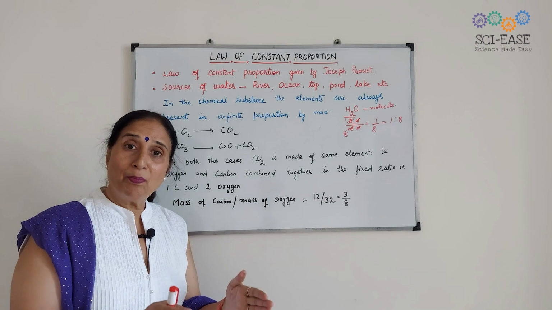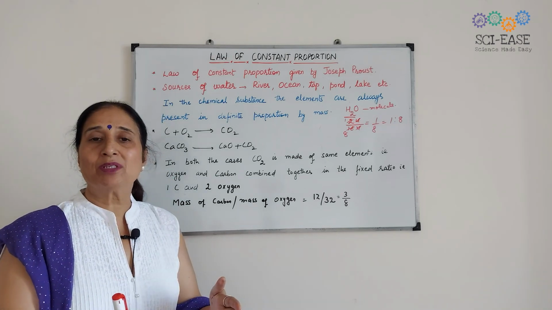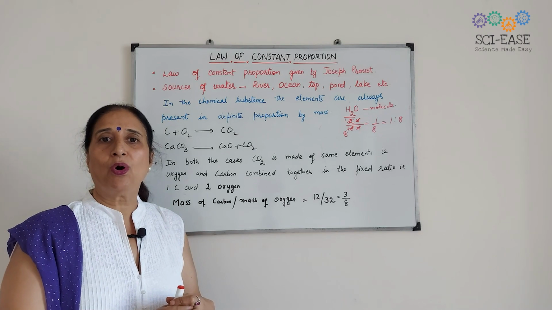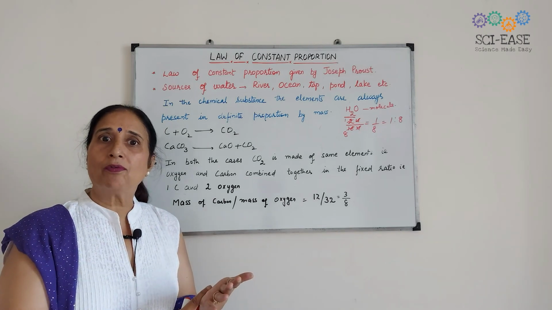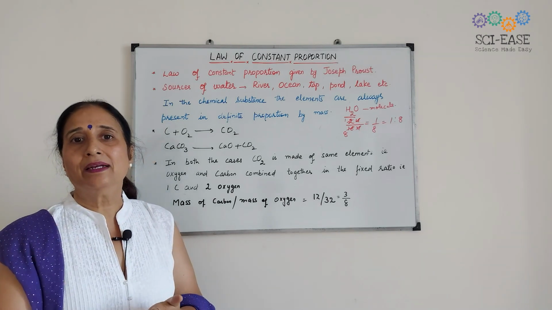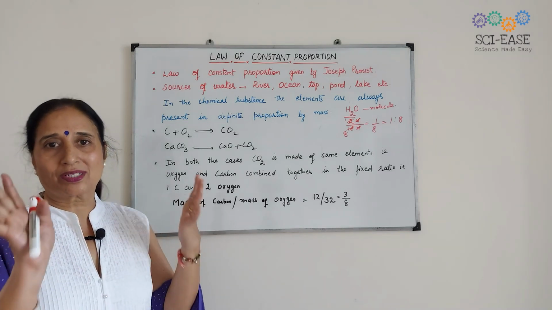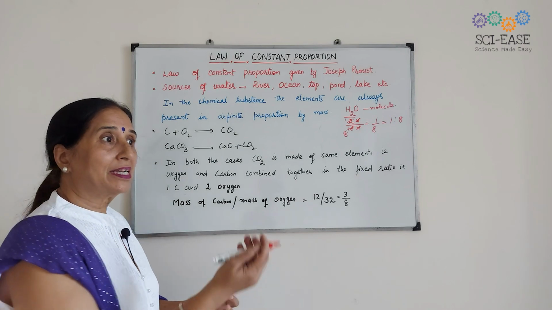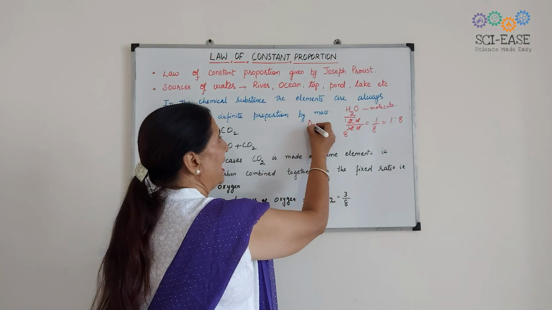If we decompose 9 grams of water, this will result in the formation of 1 gram of hydrogen and 8 grams of oxygen. Okay? Now, you can take the case of ammonia, NH3.